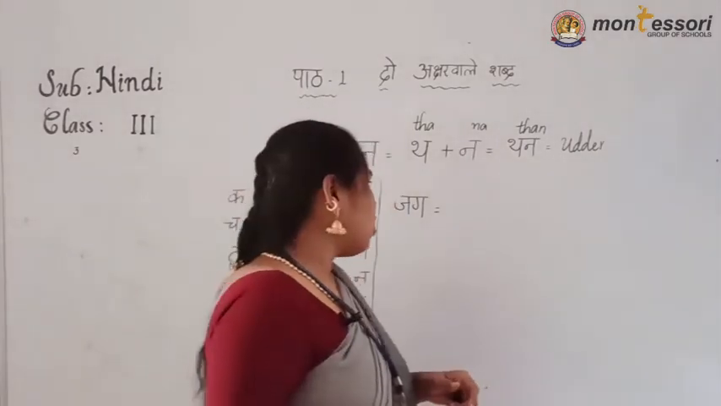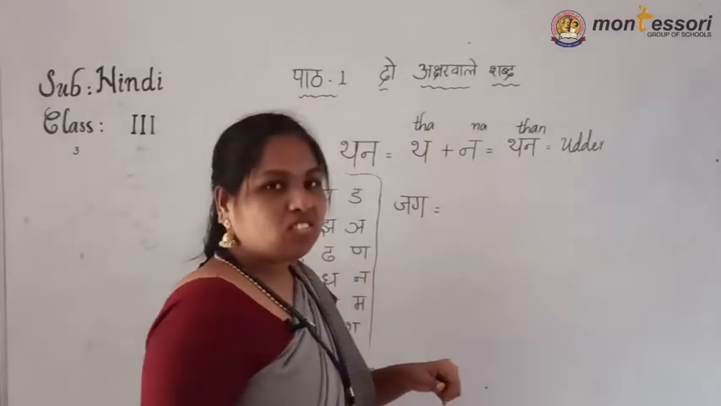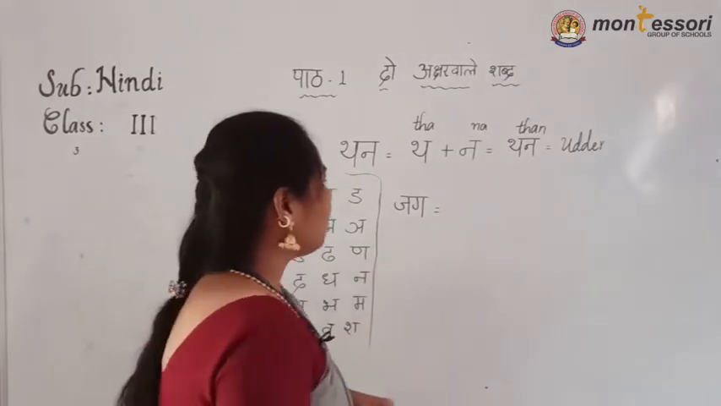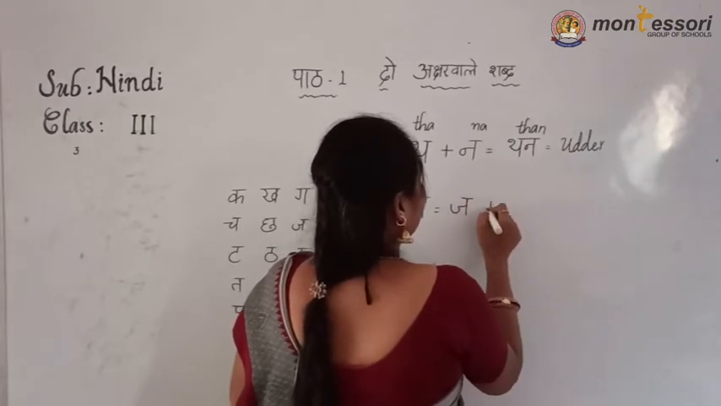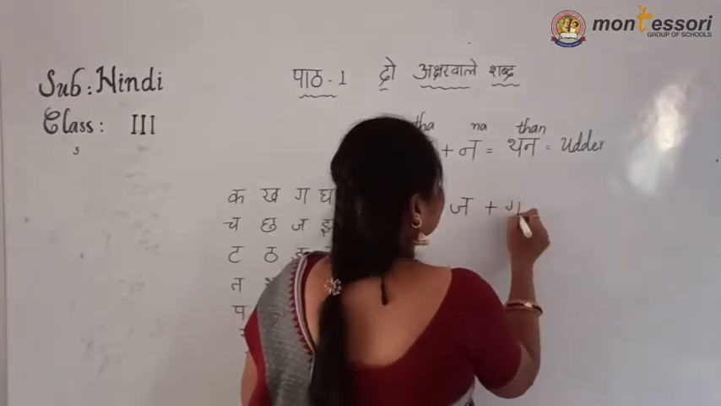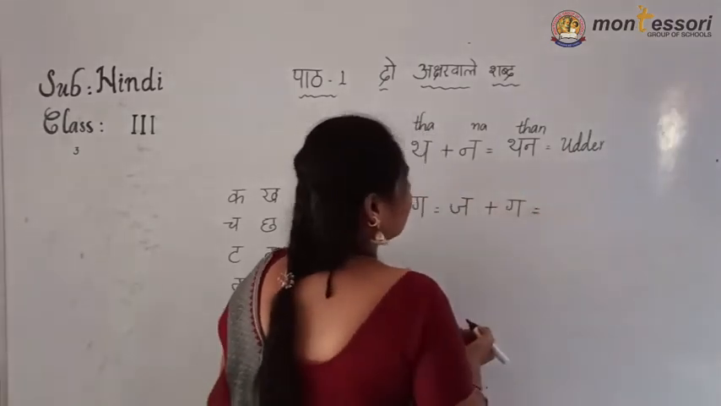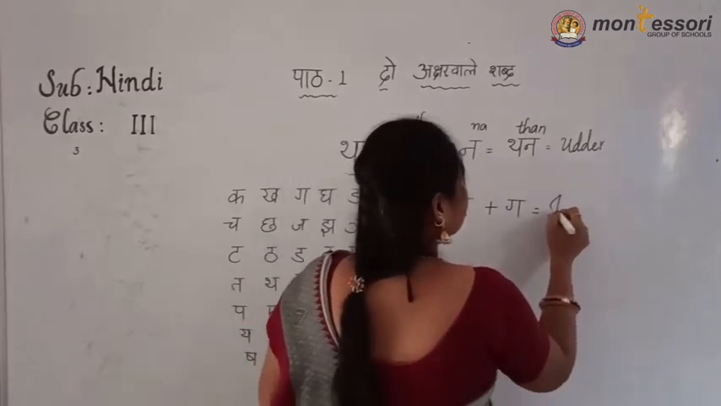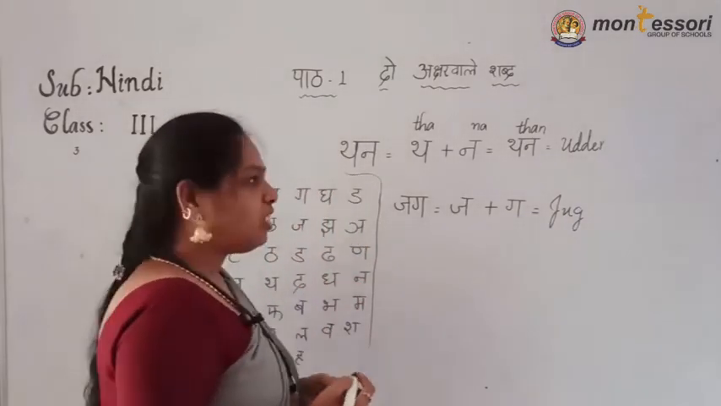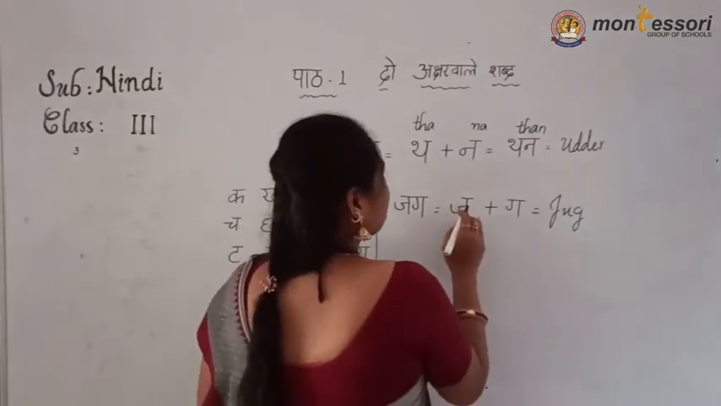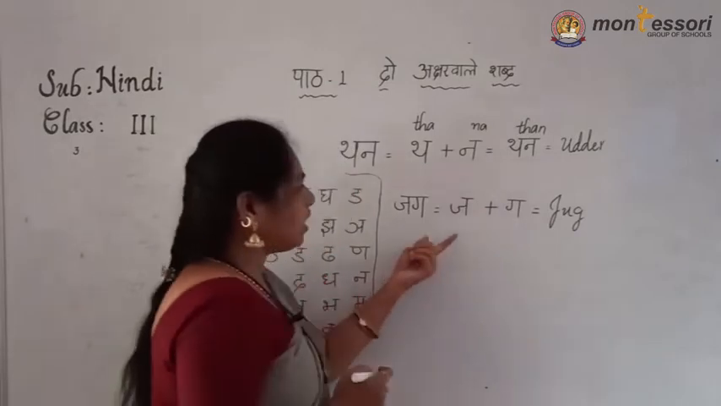Okay, children. Now see here, ja, ga, jag. What is that? Ja and ga. Which two letters are hidden in this one? First one is ja and another one is ga. Ja, ga, jag. Jag means the same as in English, J-U-G, jug.